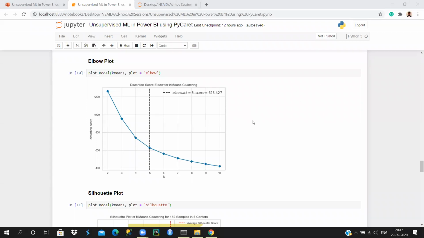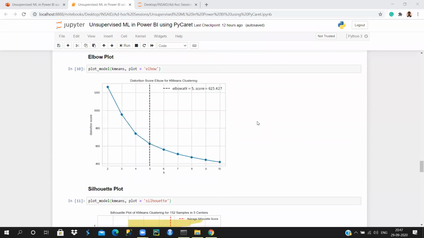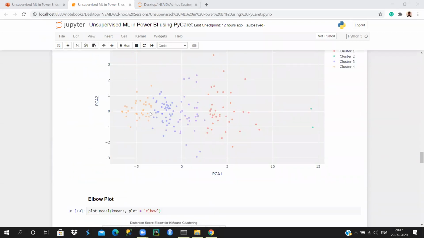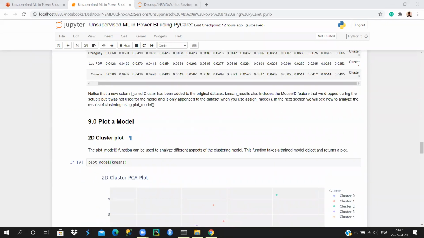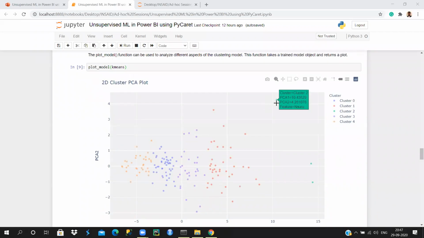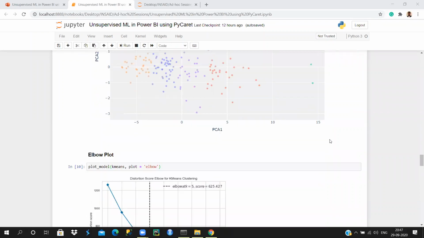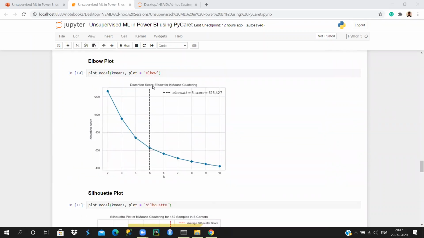This is just explaining how we can carry out clustering in PyCaret. The number of data points we have is pretty small, so differentiating between the data points is a bit difficult. This is the elbow plot where we get the exact number of clusters we want for our model.